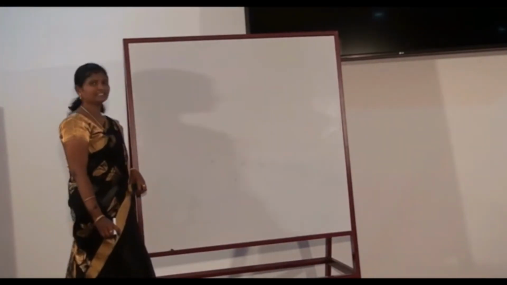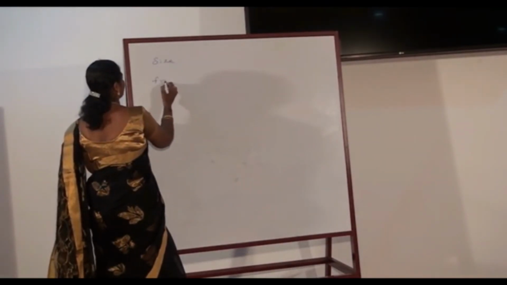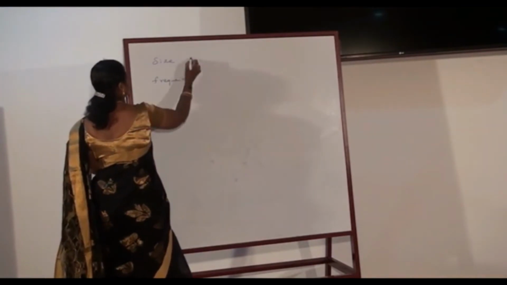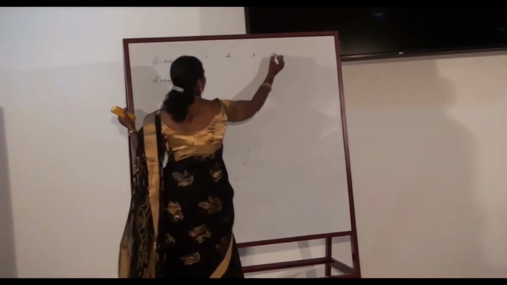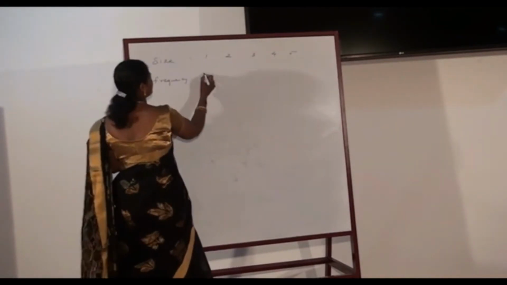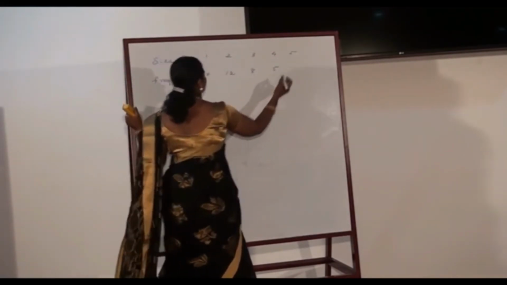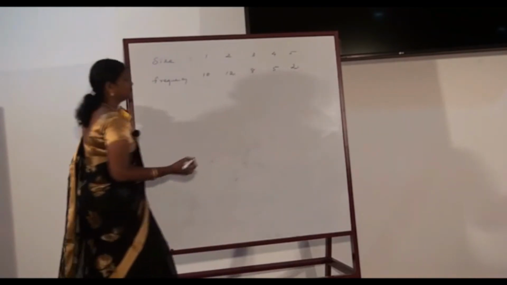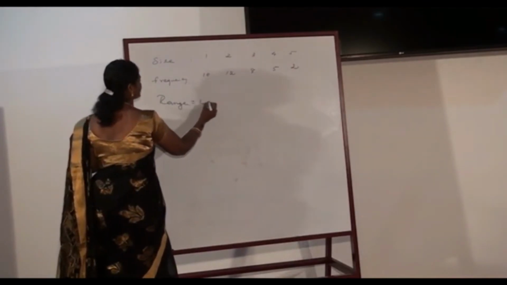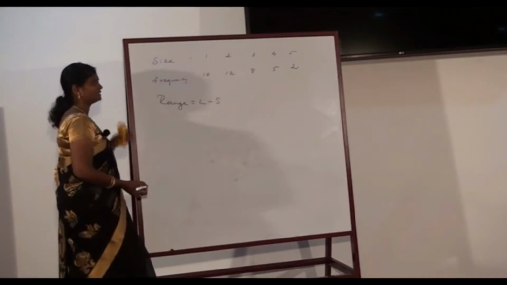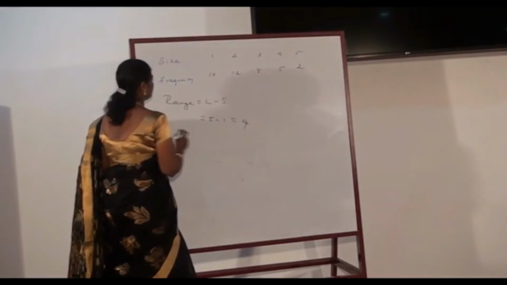Let us consider a discrete frequency distribution of 5 items, with sizes 1, 2, 3, 4 and 5 and corresponding frequencies 10, 12, 8, 5 and 2. Here, L is the largest value and S is the smallest value, so the range is 5 minus 1, which is equal to 4.